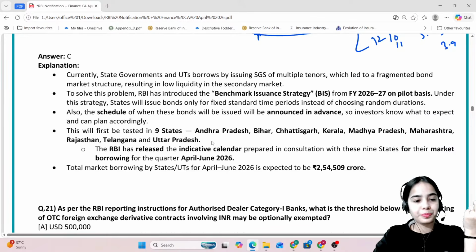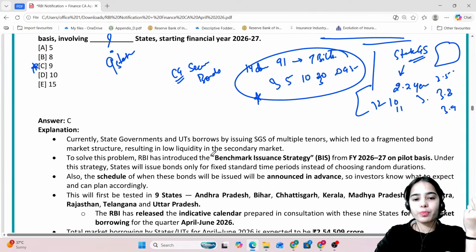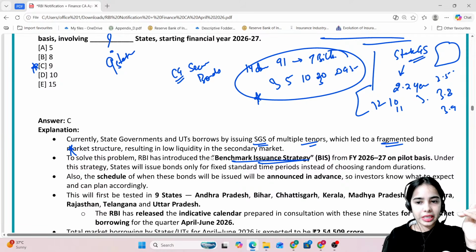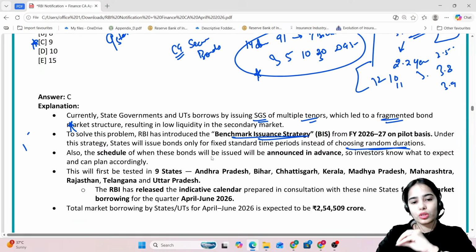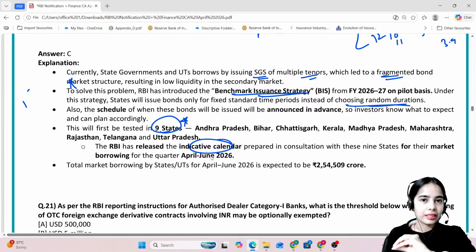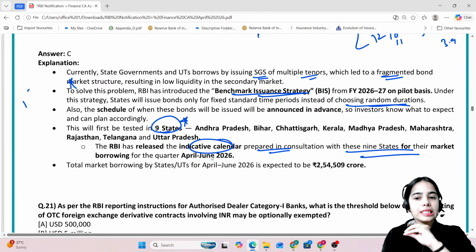This is the idea. Very good, everyone. Currently, state governments and union territories borrow by issuing state government securities of multiple different tenures, leading to a fragmented bond market structure. The investors do not have clarity on when the bonds will be released and of what tenure. So now the benchmark issuance strategy has been released, so that rather than random durations, there will be set durations for the state government securities also. It is launched for 9 states for now. There will also be the release of an indicative calendar, prepared in consultation with these 9 states, for their market borrowing for the first quarter.